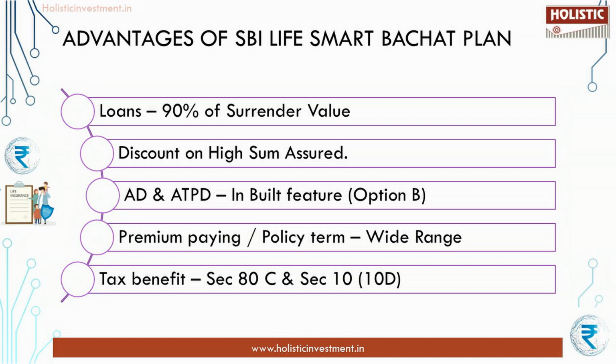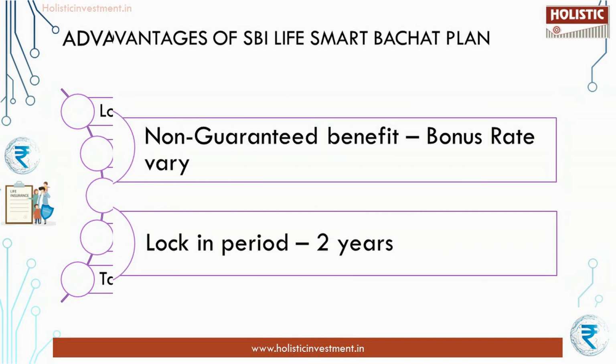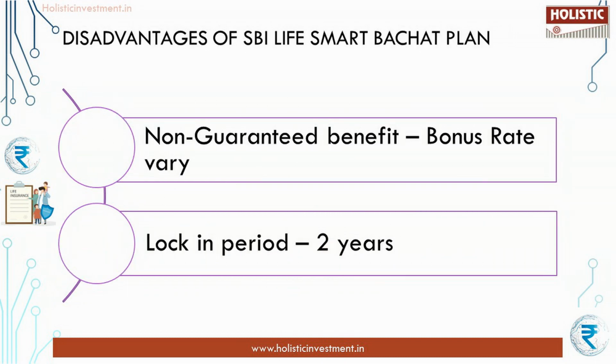Advantages: loan will be available after the policy acquires surrender value and will be limited to a maximum of 90% of surrender value. Discounts on high sum assured are available. Accidental death or accidental total permanent disability is an inbuilt feature in plan option B. There is a wide range of premium paying term and policy options available to choose from. Disadvantages of SBI Life Smart Bachat Plan.